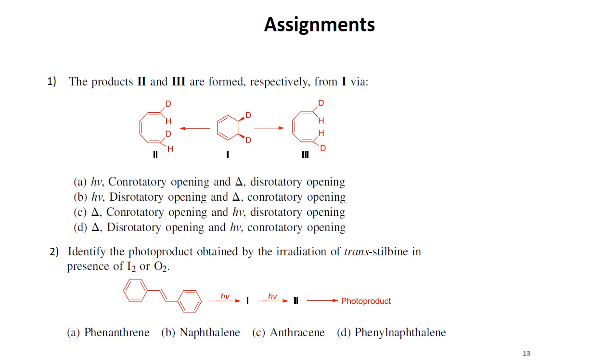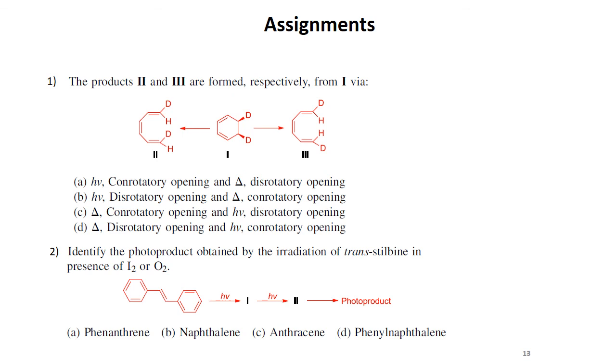And the next one, you have three steps from the starting product. You irradiate the sample, you get one product, and then you go to another product and the final product. The final photo product, in this case we are talking about what could be the product. So it could be phenanthrene, naphthalene, or anthracene, or phenyl naphthalene.